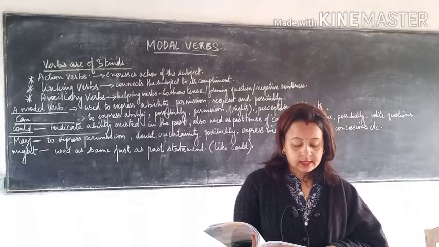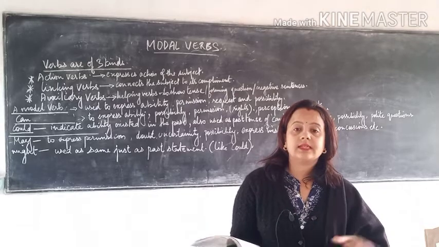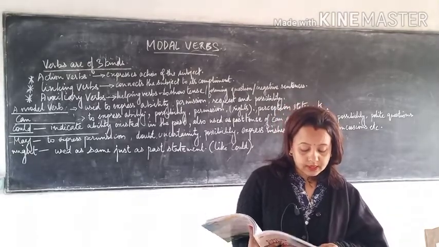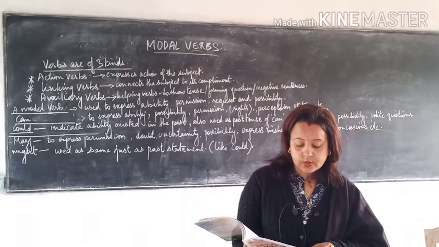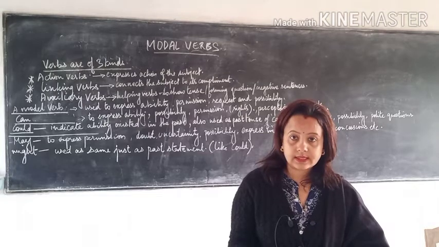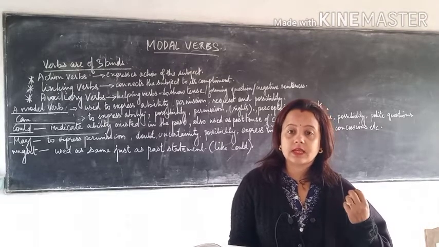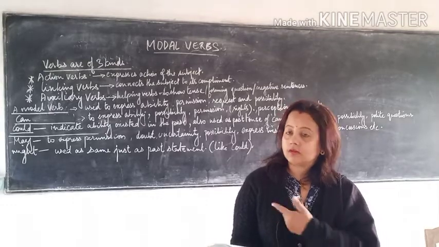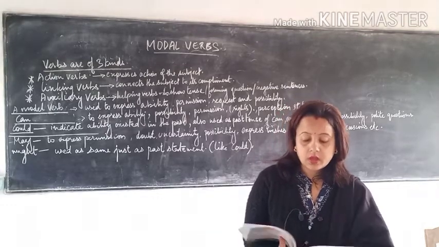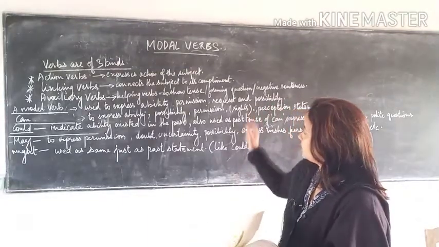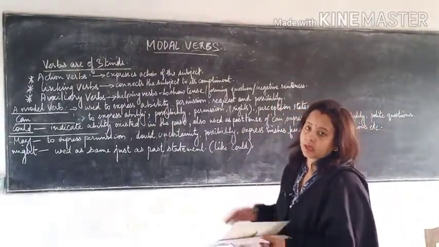Now second, Geeta is eating breakfast. That means is eating is present continuous. Similarly, they were eating breakfast together. This is a past continuous sentence. So it gives knowledge about the tense of the sentence we were talking about. Now, let us proceed. I hope these three categories of verbs are clear to you.